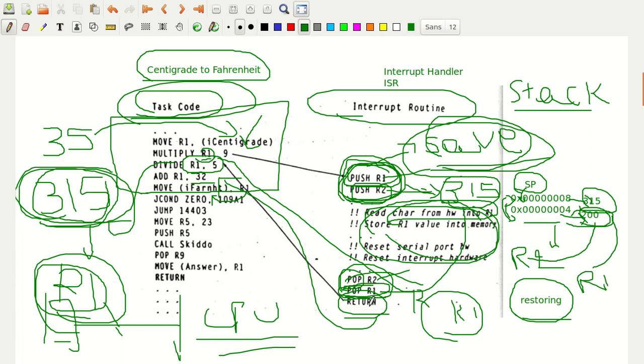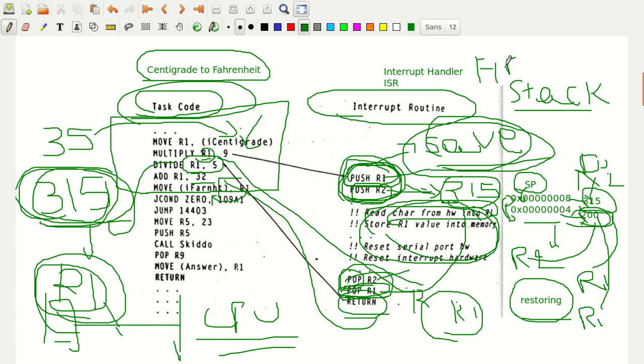So imagine if you had written pop R1 and then pop R2, then this would have been stored in R1, then 315 would have been stored in R2, which is very wrong, because what we wanted was for 315 to be saved and again retrieved back into R1. But if pop R1 and then pop R2 is written, R1 will contain 200 and R2 will contain 315, which is very wrong. So that's why this reversing should be written, because it is like a first in first out.